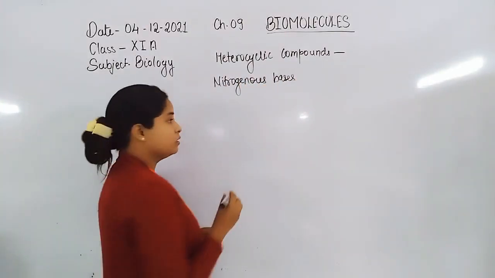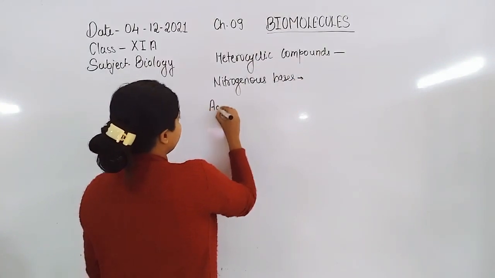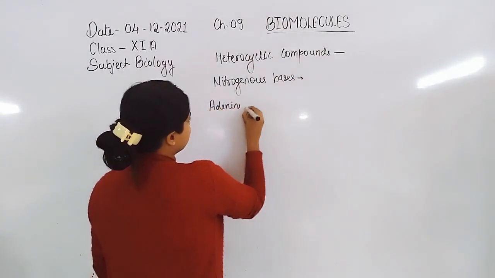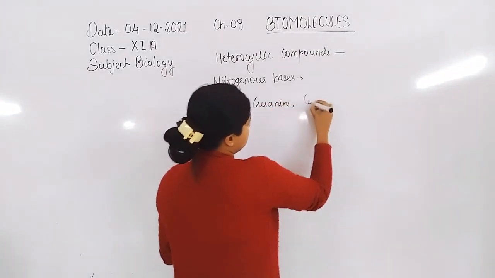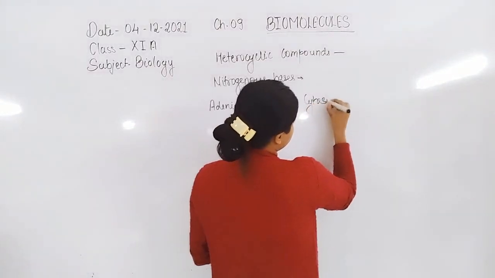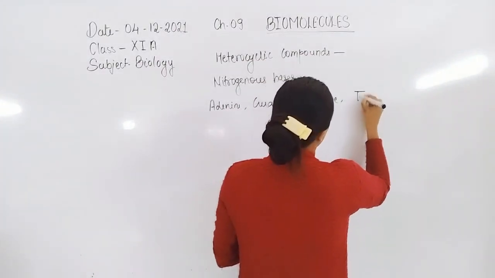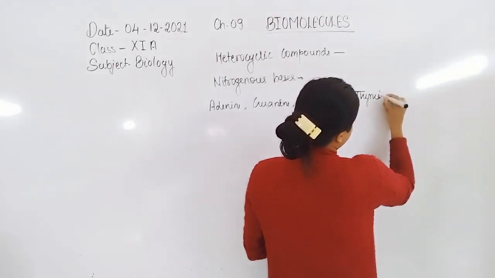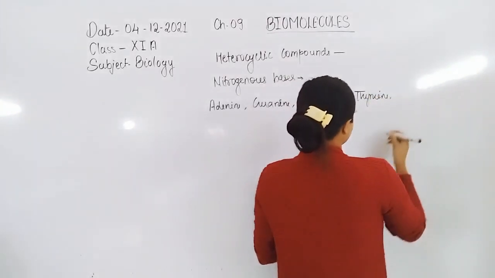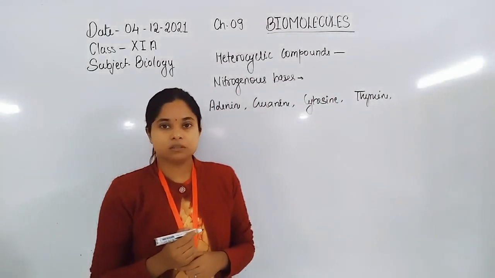The nitrogenous bases are adenine, guanine, cytosine, thymine.